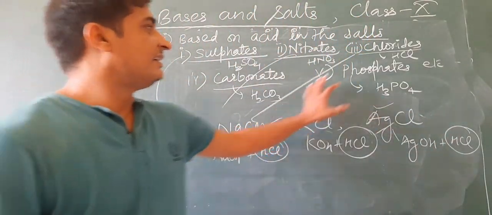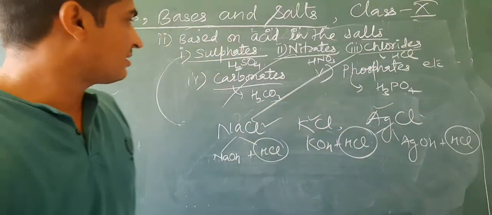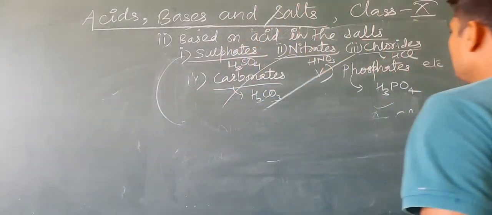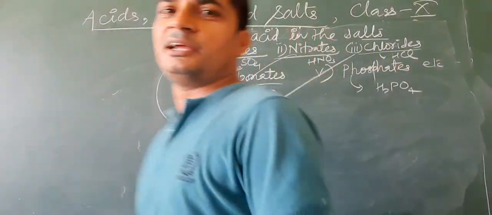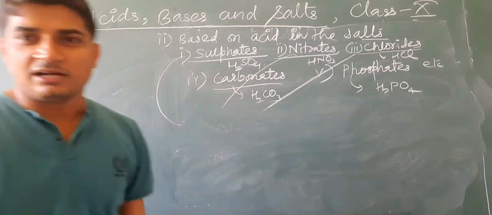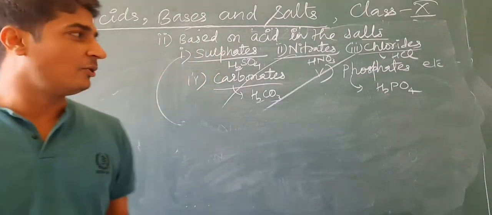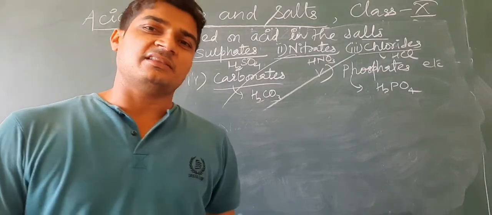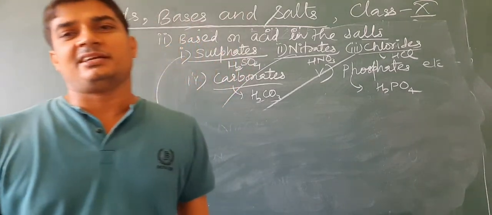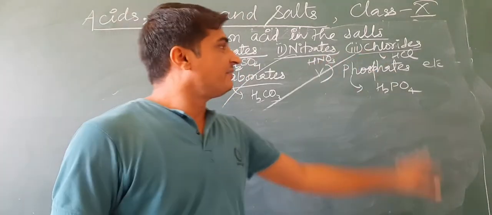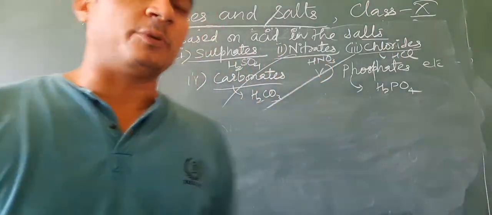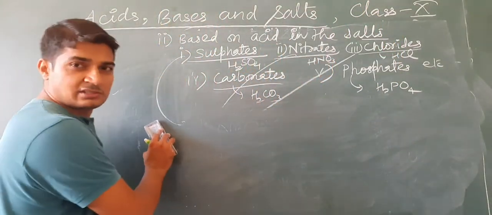That's why they are considered chlorides. In the same way, in carbonates, H2CO3 is a component. In phosphates, phosphoric acid is a component. Okay. So many others are possible. For example, oxalates are made up of oxalic acid, acetates made up of acetic acid. So this classification is based on the acid used in the formation of the salts.